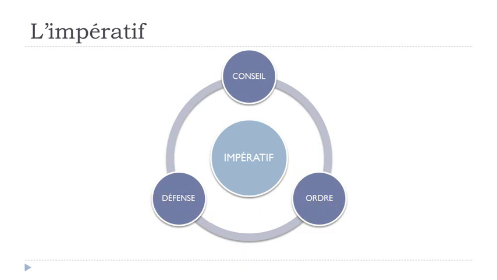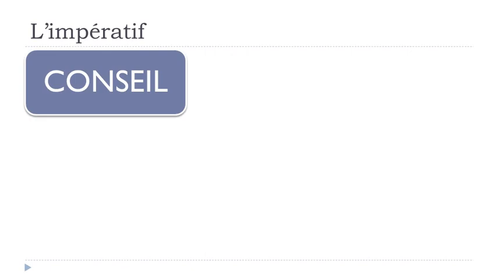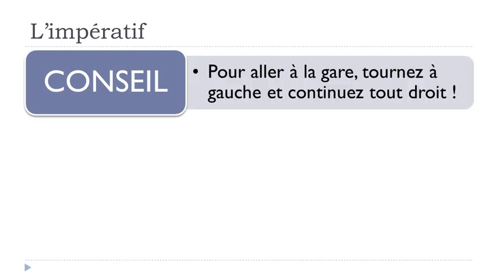We'll see just a few examples just to see how it works. Le conseil, so we've got this example. Pour aller à la gare, tournez à gauche et continuez tout droit, okay? So to go to the station, aller is to go, la gare, the station. Pour aller à la gare, tournez, and that's our first impératif, à gauche, on your left, et continuez, continuer is to continue, tout droit, straight. Okay, so tourner and continuer here are at the impératif form.